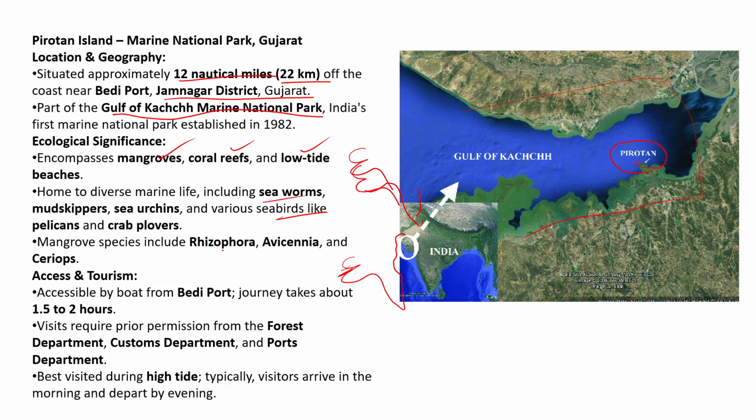Major mangrove species include Rhizophora, Avicennia and Ceriops. These are the important mangrove species that can be found here. We also know that mangroves have the highest density in West Bengal and the second highest on the Gujarat coast, especially this Gulf of Kutch area. The major transportation is through the port, from Bedi port in the Jamnagar district.